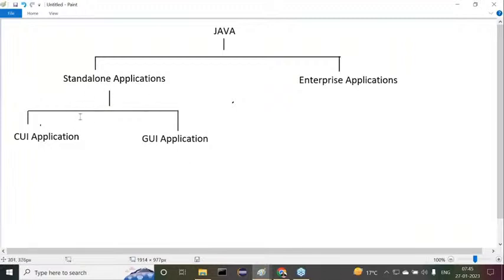Now we understood clearly the total content here. What is a CUI application? What is a GUI application? Now try to understand this clearly.